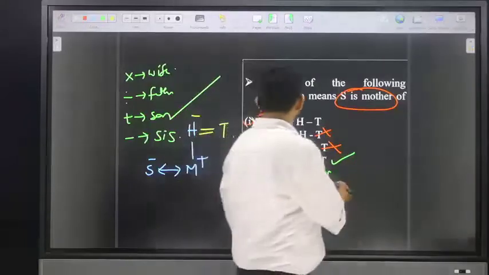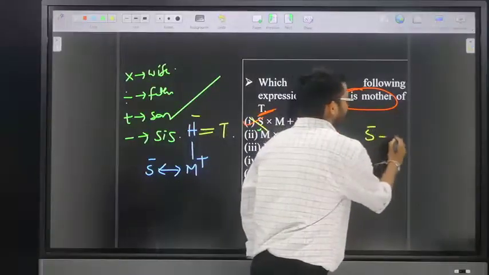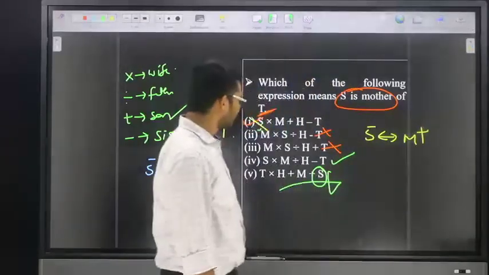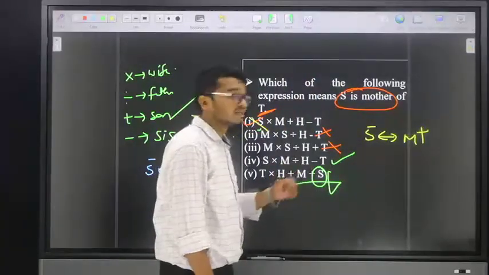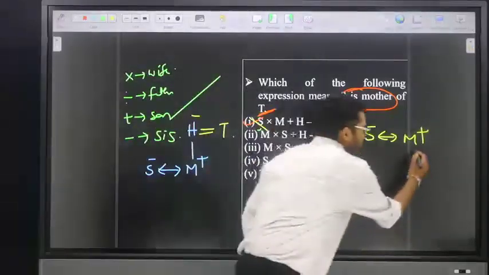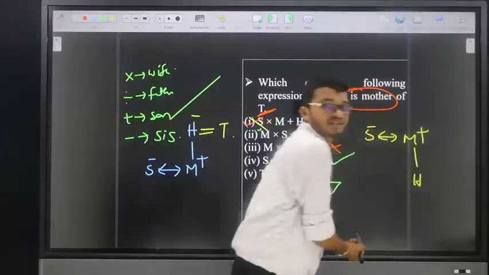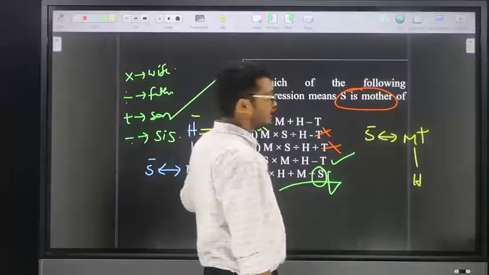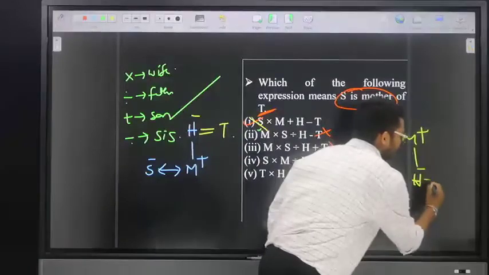Check here, S into M is what? S is wife of M. That means M is husband of S. Next one is M divided by H. Divide means father, so M is father of H. Next dimension is H minus T. H minus T means H is sister of T.